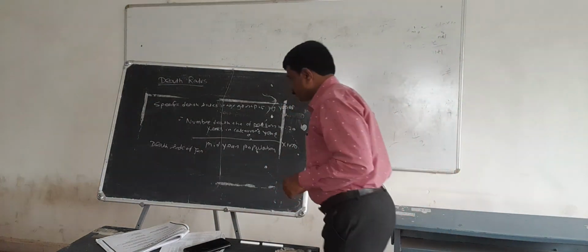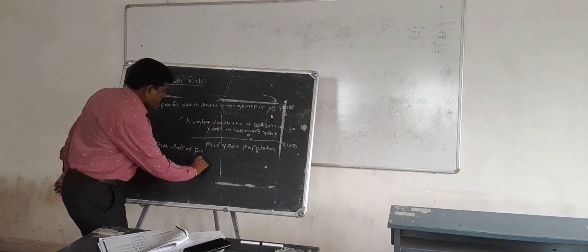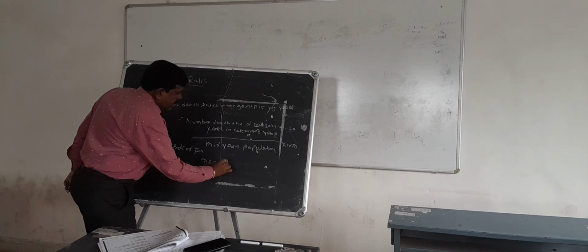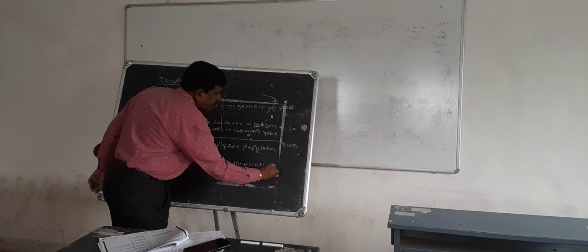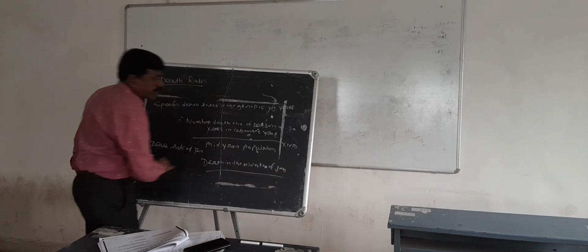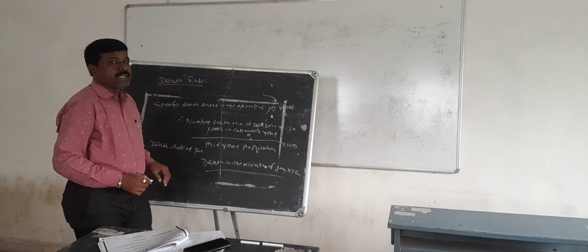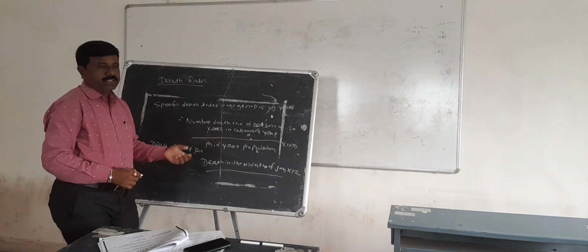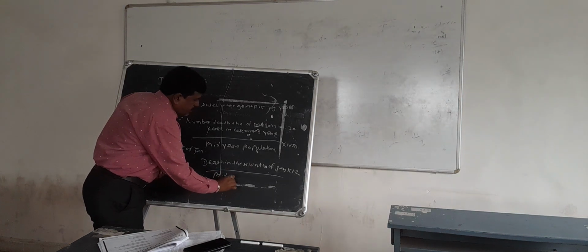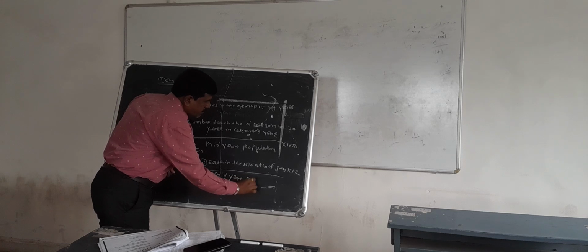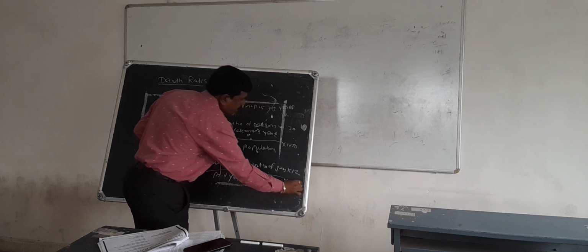That is, deaths in the month of January into 12, where 12 is the total number of months in the year, divided by the mid-year population into 1,000.